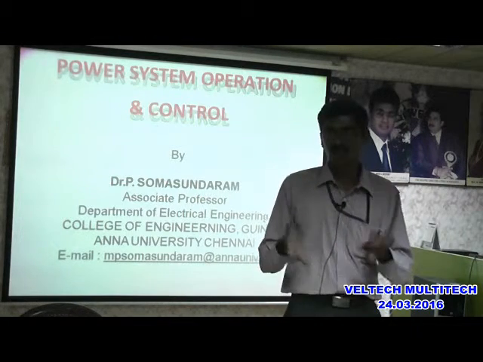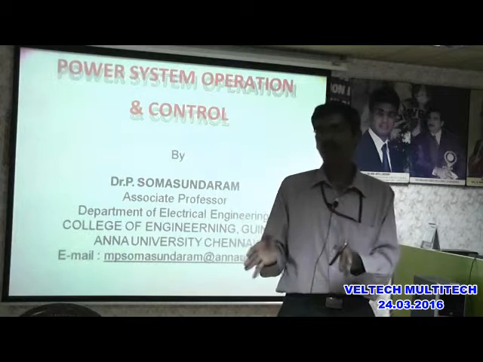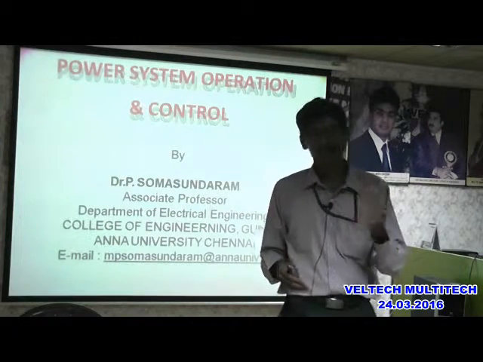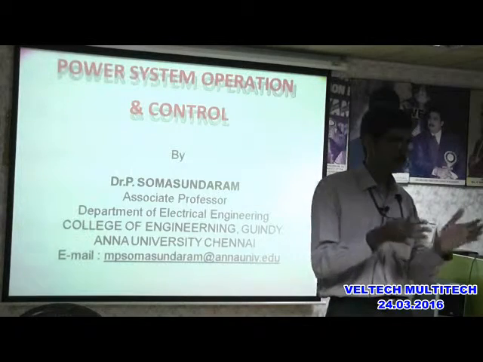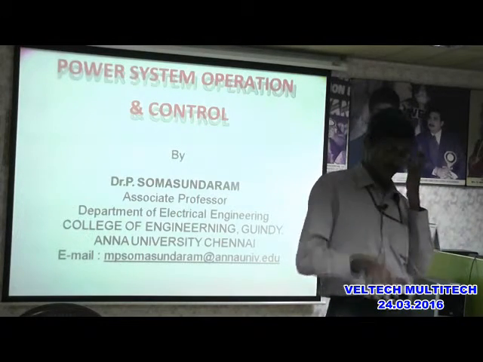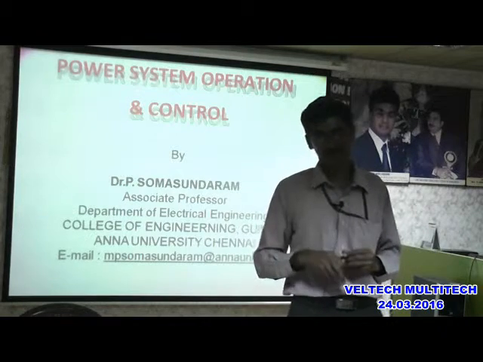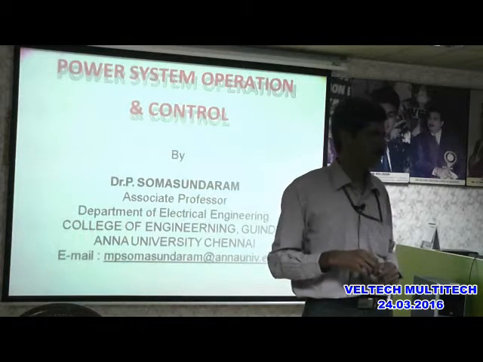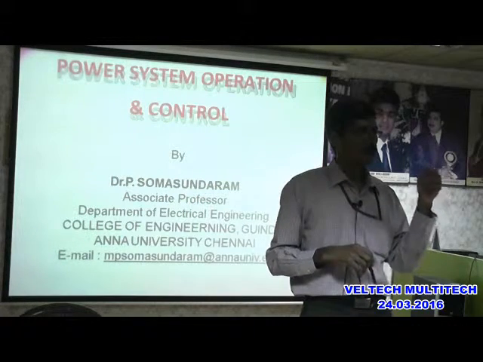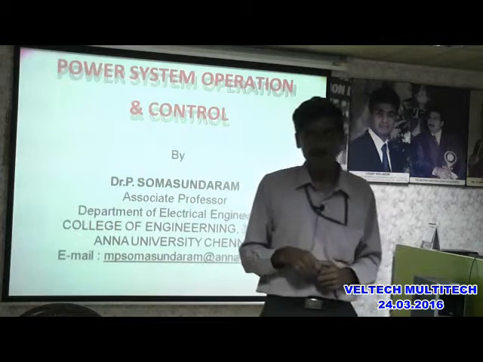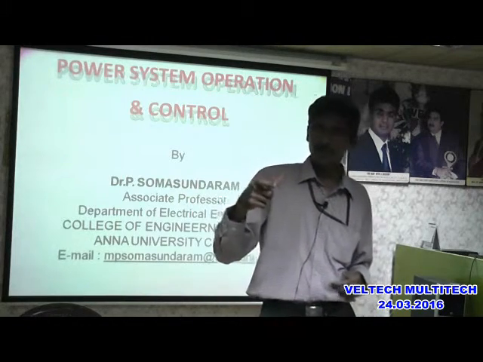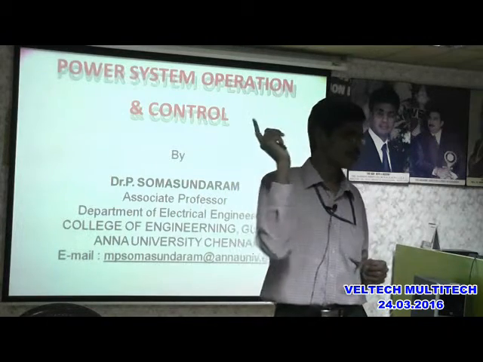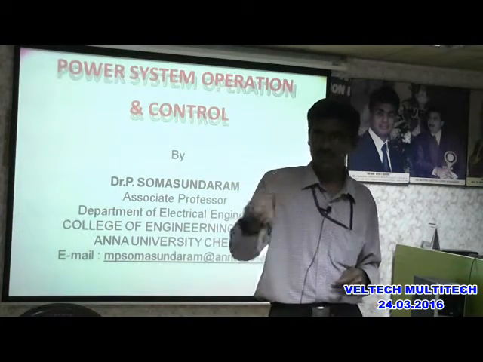What is that norm? State electricity boards have to maintain the frequency between 49.65 Hz and 50.2 Hz. So that is the first hurdle. From then onwards, we have frequent power cuts. Are you able to visualize this point? So why do we have frequent power cuts? Normally, if you violate that frequency norm for 10 minutes, one message will come from the regional control center.